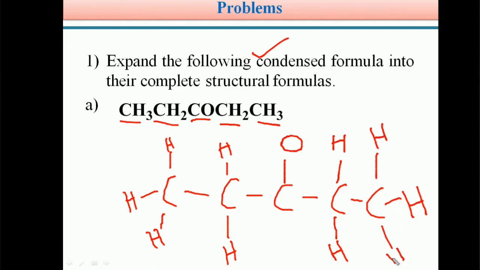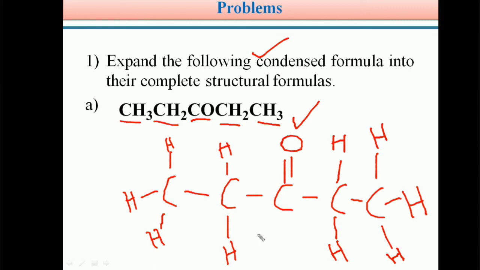Students, if you see this molecule, this carbon has only 3 bonds and this oxygen has only 1 bond. We know oxygen has a valency of 2 and carbon has 4. So we can write a double bond here. This is the complete structural formula representation of the given compound. Its IUPAC name is 3-pentanone. How I arrived at the name 3-pentanone, I can teach you in the next video module.